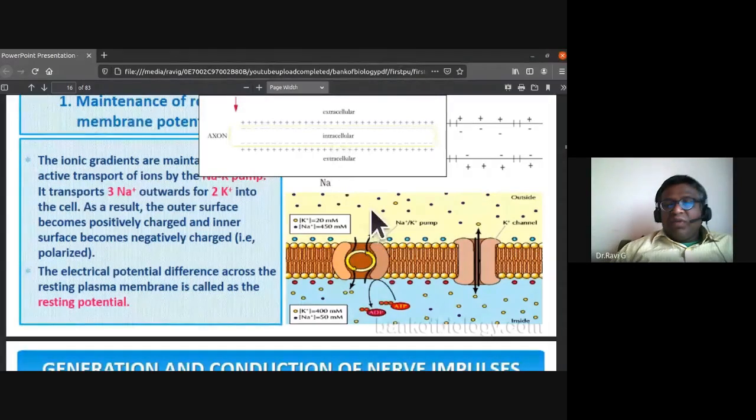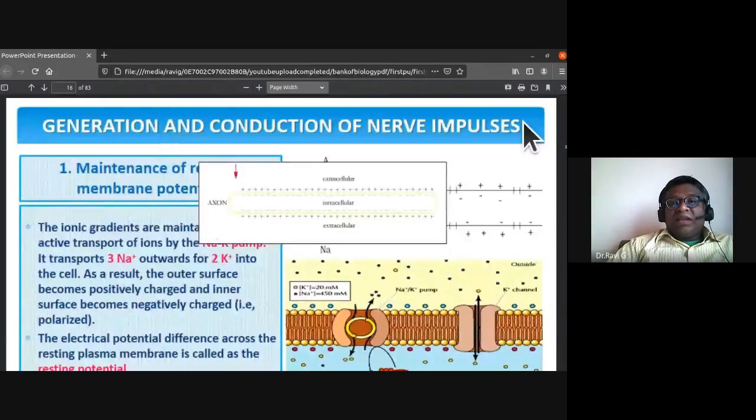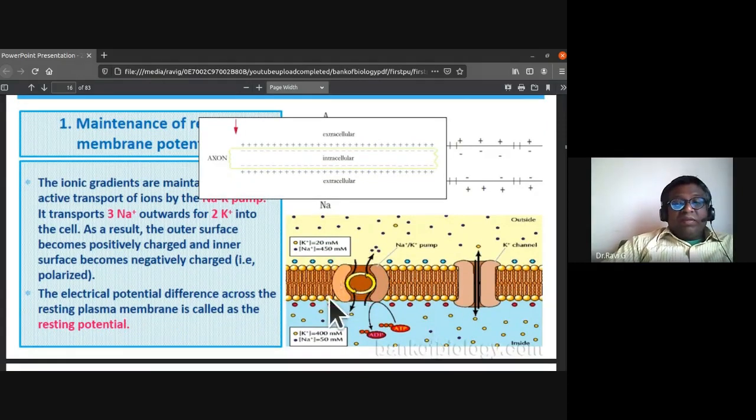So till now we discussed the first aspect, the generation and conduction of nerve impulses, that is, maintenance of the resting membrane potential. They have ionic channels through which they are selectively permeable during the resting stage.